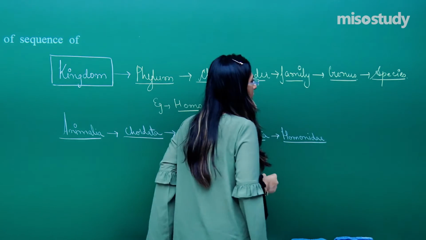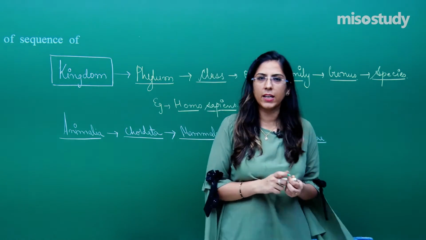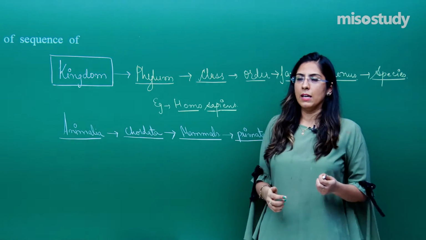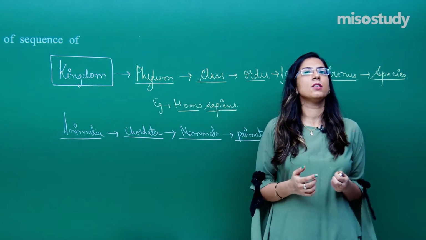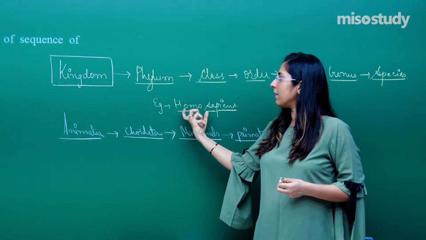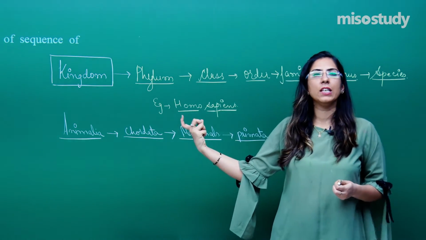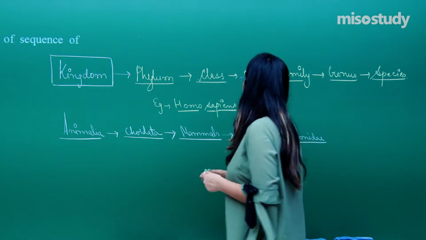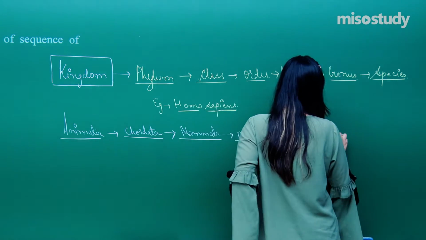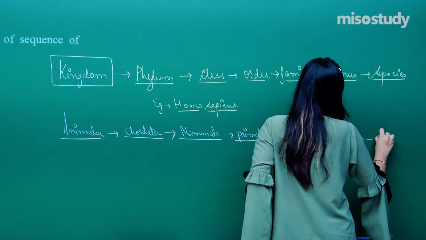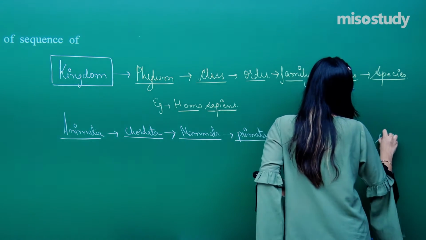In our case, the genus, now just listen to this very carefully. Here I have written Homo sapiens. When we talk about the binomial system of classification, this is the binomial name of human beings. The first word that we write is always the genus and the second is called the species. So, Homo is the genus and sapiens is the species.